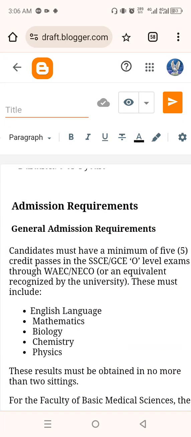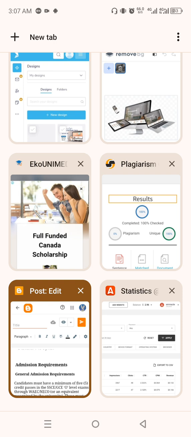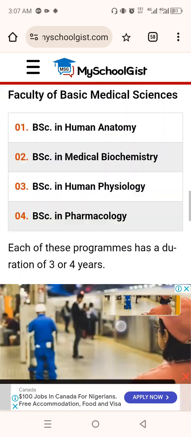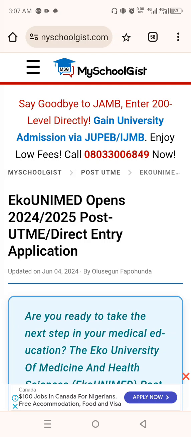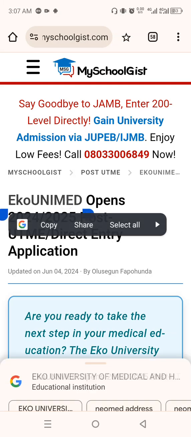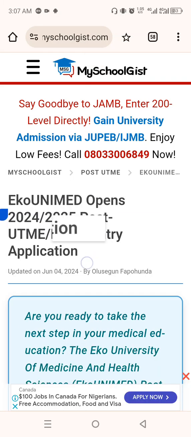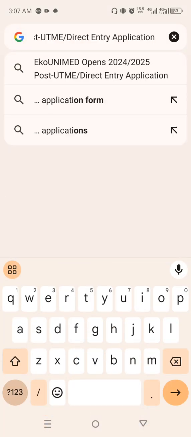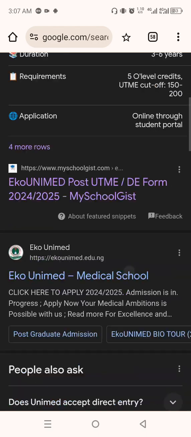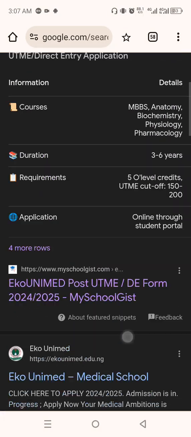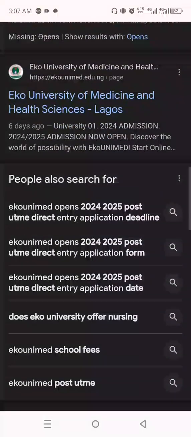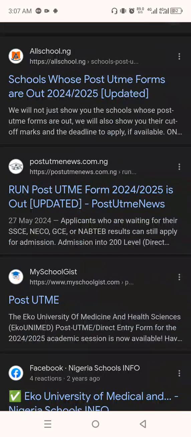Like I said, a quick recap: you go to a site where you desire to get the kind of post from. You can use multiple sites. For instance, I can go to another site on this particular topic, echoes. If I copy the top heading and paste it on my browser here, I'm going to see different options from other sites, including the university itself. So I can go to different sites and gather information.